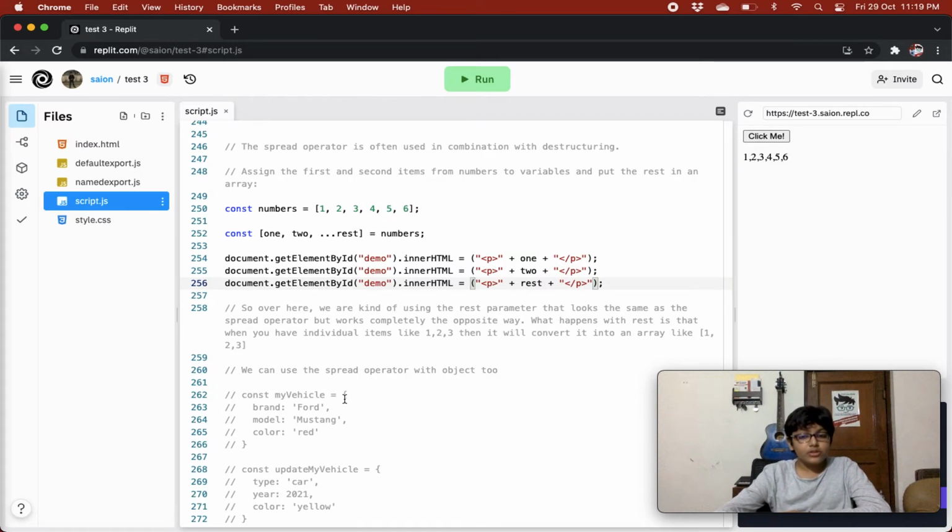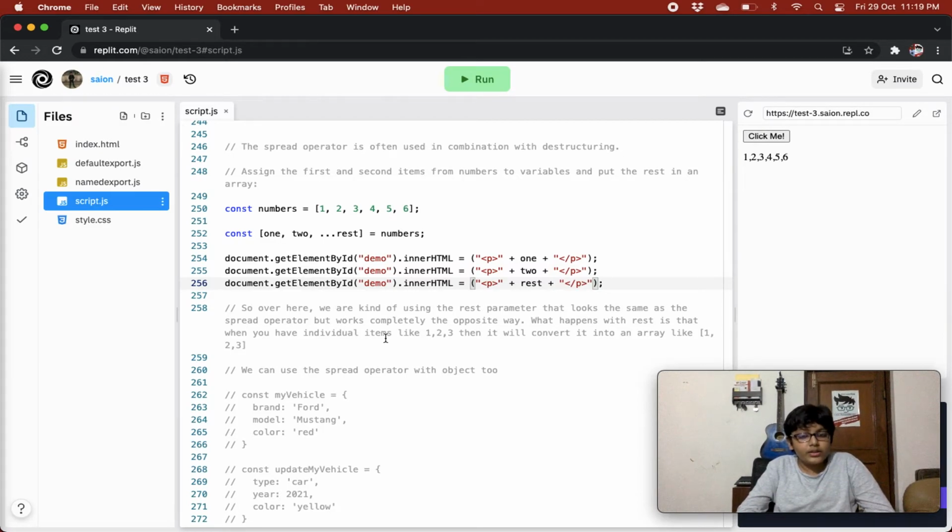So let's read the text first. Over here we are using the rest parameter that looks the same as the spread operator. It looks exactly the same, but works completely the opposite way. What happens with rest is that when you have individual items like 1 comma 2 comma 3, it will convert them into an array like 1 comma 2 comma 3 in an array, right?